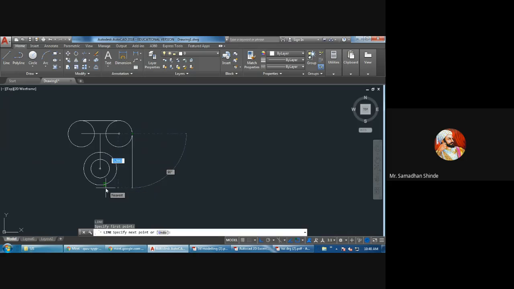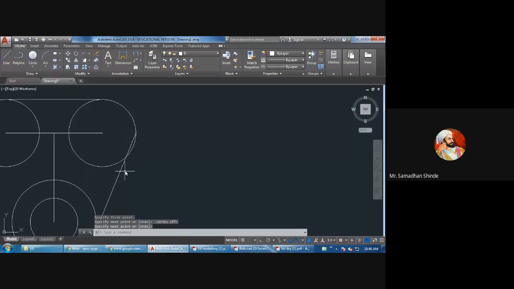As you draw, it shows the tangent point. If it is not showing, you can see, are you able to read the word tangent? When you move your cursor along this circle, it will show the tangent point where it is. Are you able to read that? One word is coming, tangent. So you have to click there. Click, enter. Then you have to click on the line. Grab this point and just move your cursor on the circle like this.